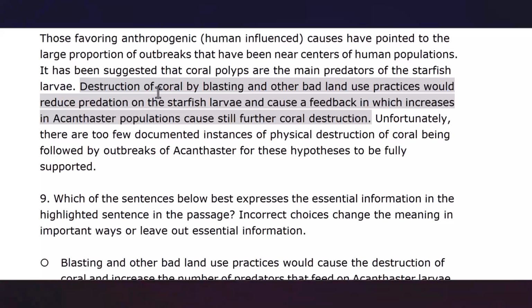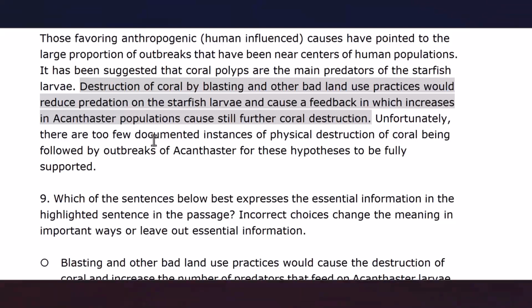So we see that we don't have any simultaneity between increasing the number of acanthaster populations and an increase in the number of their predators. So this is not reasonable according to this highlighted sentence.